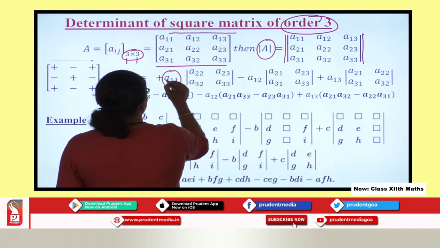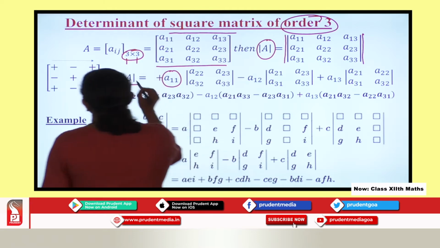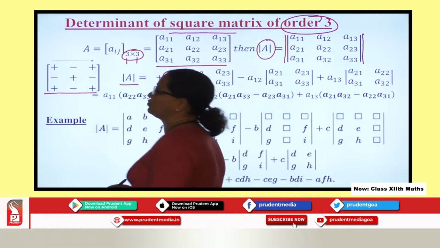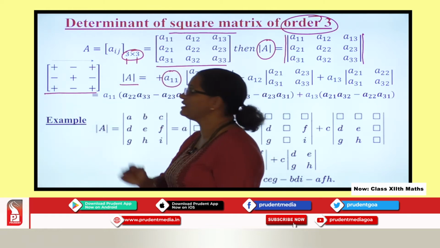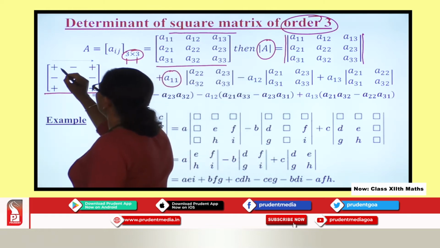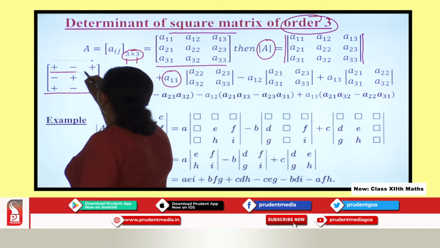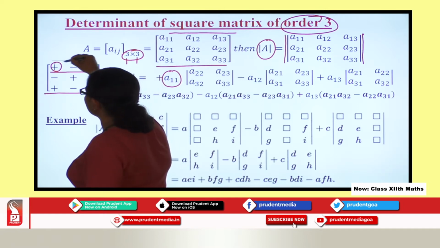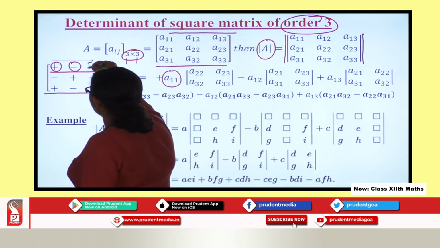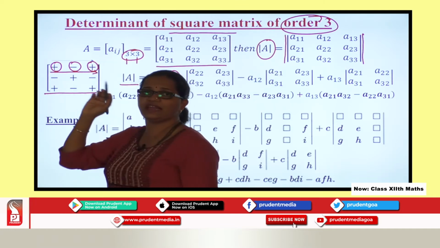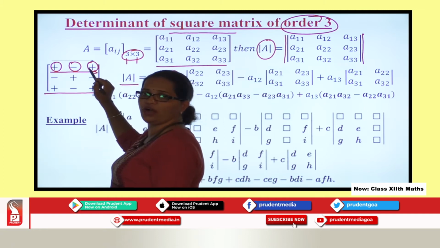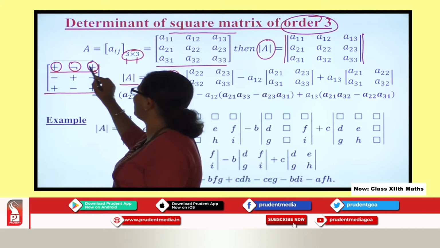When I calculate the determinant of A, what I do over here is, I take A11. By the way, here we need to follow some protocol. Now what is that protocol? I am taking exclusively the first row. So here you can see plus sign, minus sign, plus sign. When I expand by taking the first row, I need to take plus, minus, plus.